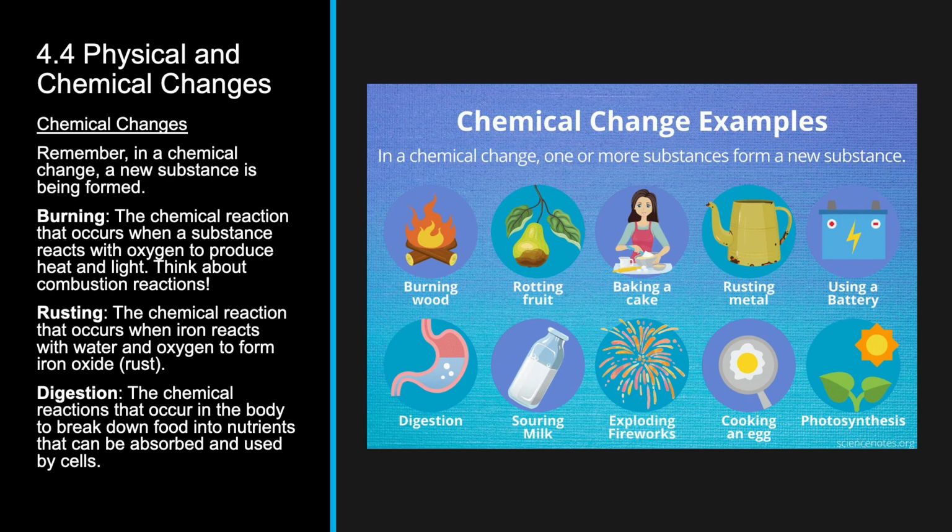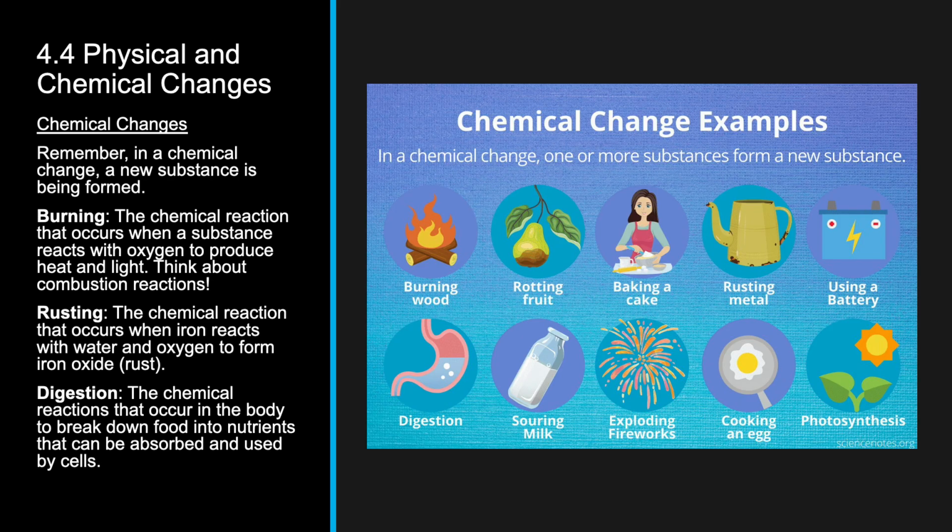Here are some everyday examples of chemical changes. The key idea to remember is that a new substance is formed because chemical bonds are being broken and new bonds are being formed. So we have burning wood. That's a chemical reaction where wood reacts with oxygen to produce ash, gases, and heat. Rusting happens when iron reacts with oxygen and water to form iron oxide, which is a completely different substance.